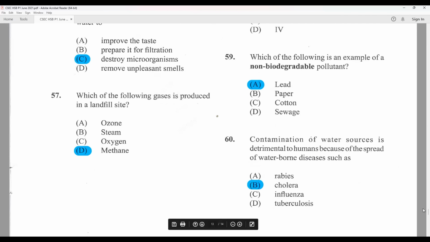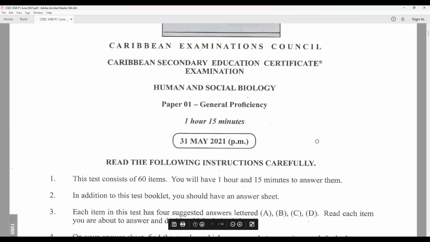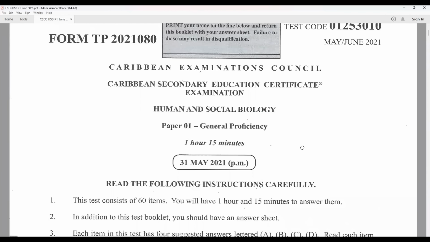That completes the 60 questions for this paper 1 for the year June 2021.